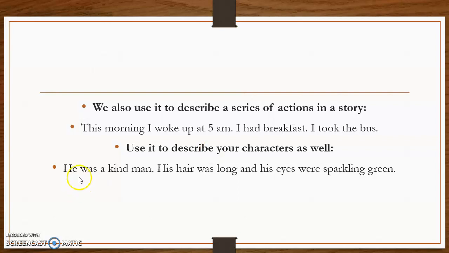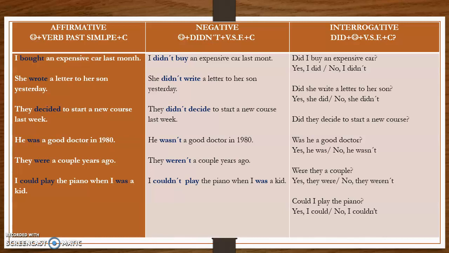For example, you can say he was a kind man. Here we are describing the personality. His hair was long and his eyes were sparkling green. Here we are describing the physical appearance. So remember that you are going to use the simple past to describe two things: the personality of your character and the physical appearance as well. Okay, so be very careful with these uses.